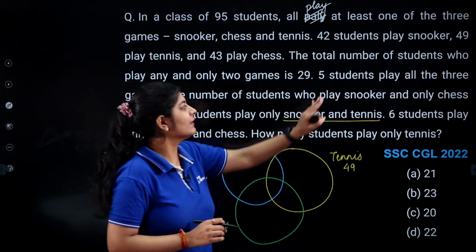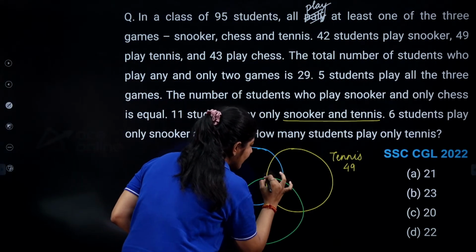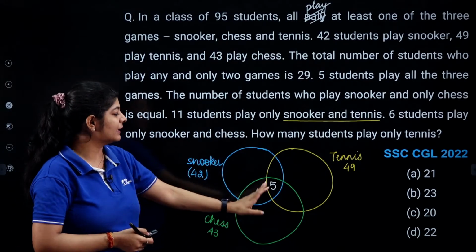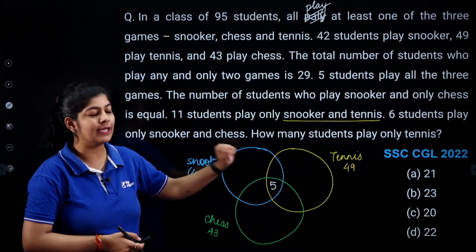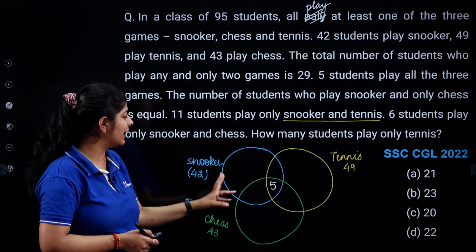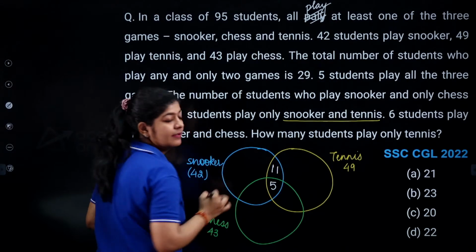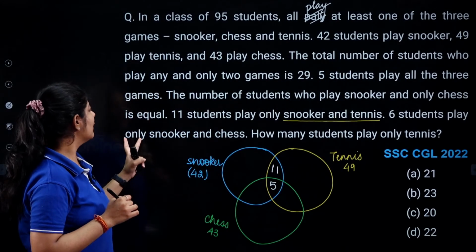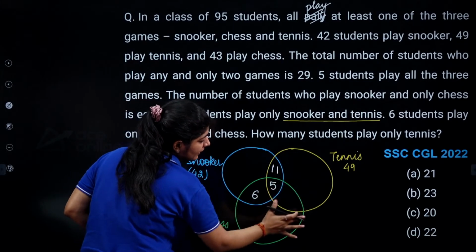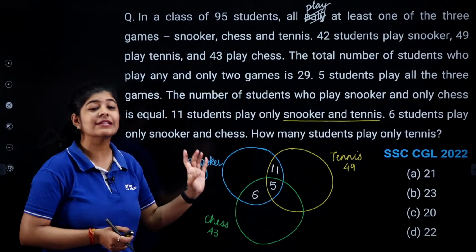Now, just write all the given data that you have in this question. The question is saying that we are having 5 students who play all the 3 games. So I write 5 over here, because this data shows the intersection, the common part between these 3 games. Apart from that, the question says that 11 students play snooker and tennis only, so I write 11. 6 students play only snooker and chess, so snooker and chess, 6. Now, what about the rest? I can easily identify the number of students who will play only snooker.